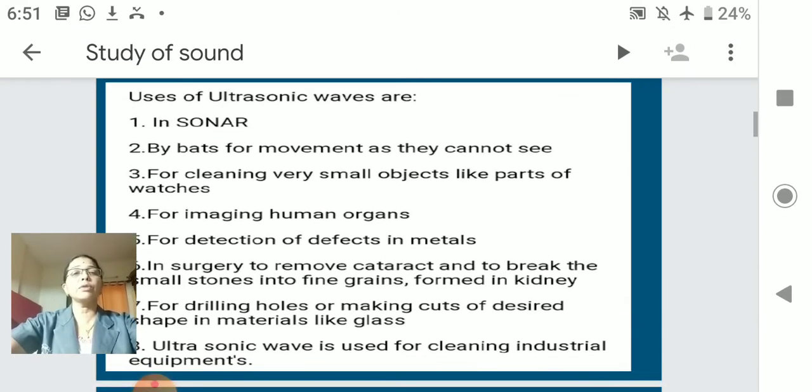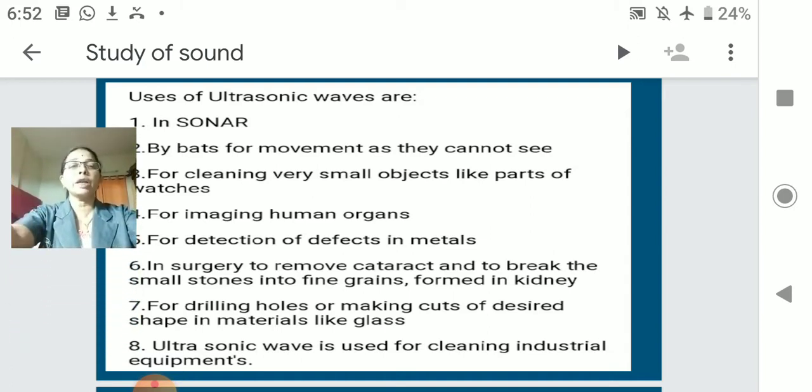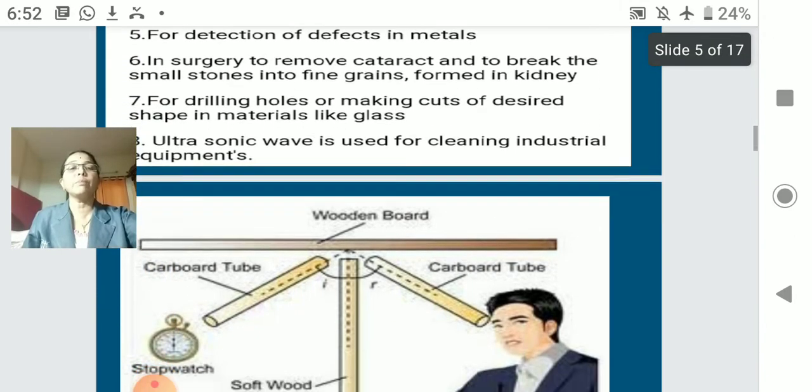Cataract, do you know what cataract means? It is a disease or defect of the eye, where the cornea becomes blurred. That is called cataract. Ultrasound is used for breaking kidney stones from inside our kidney. It is used for drilling holes or making cuts of desired shape in material like glass. Ultrasonic sound is used for cleaning industrial equipment.